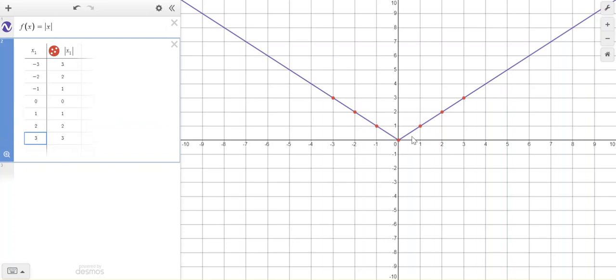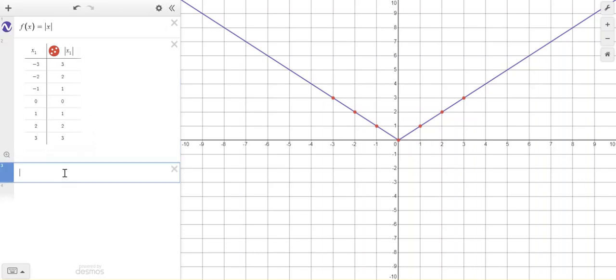So what I also want to point out as we look at these points is that my parent function starts at 0, 0. That's the vertex. So we're going to look at where the vertex goes in our new function as we transform the function. The other thing I want you to notice is on the right side, there's just a line, so we can look at the slope. I go up 1, right 1, up 1, right 1, up 1, right 1. So on the right, I have a slope of 1. That will become important later on.